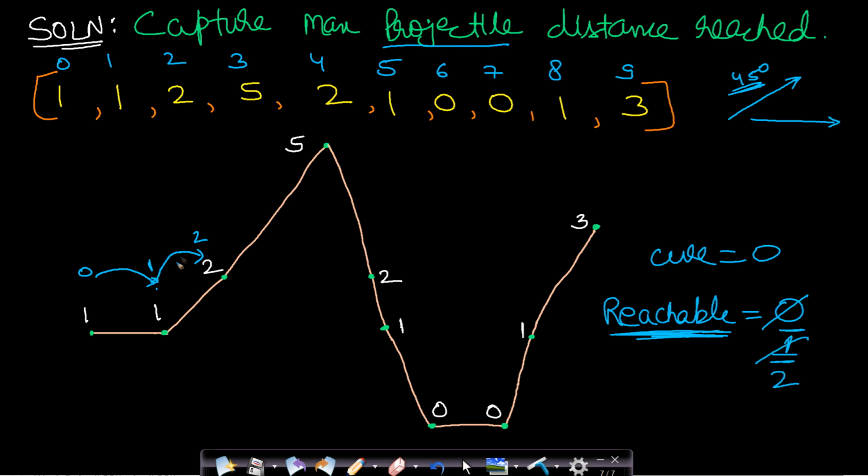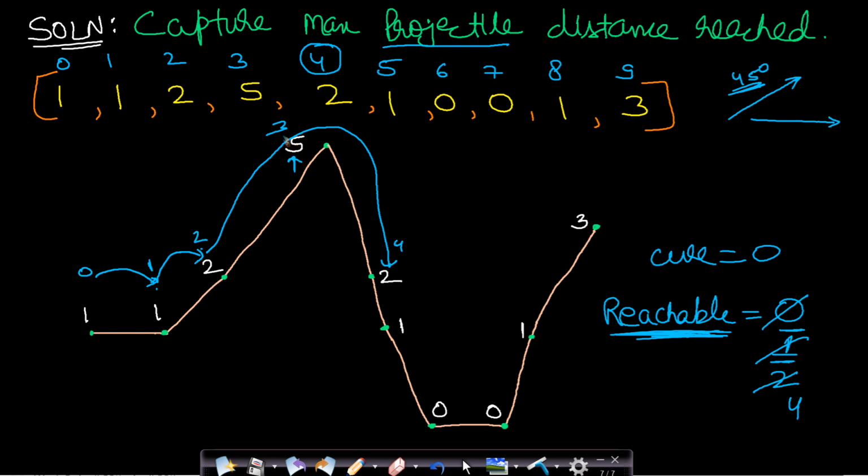to value 2. Now when we move to this index 2, the maximum reachable distance can be to this index, which has a value 2. So this is index 4. Since our current reachable distance is only 2, I will update it to index 4. Now we move on to index 3. From this index 3, we can make a maximum of 5 jumps.